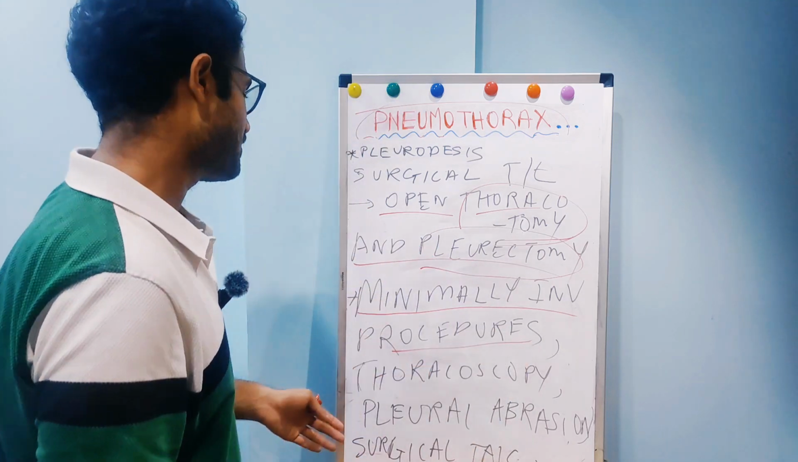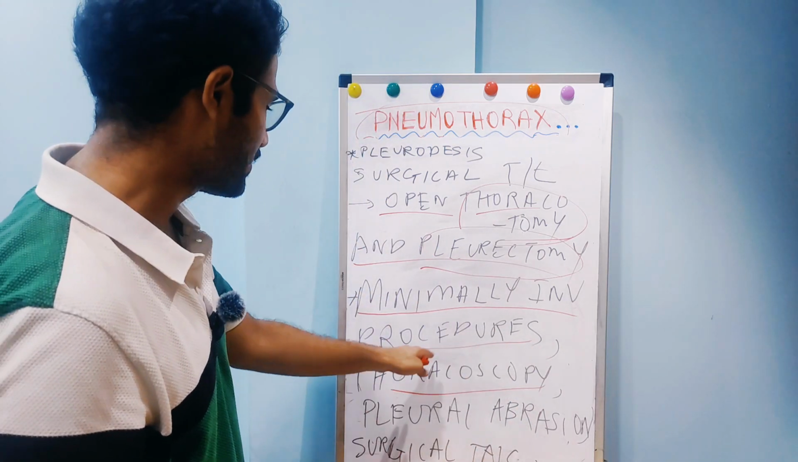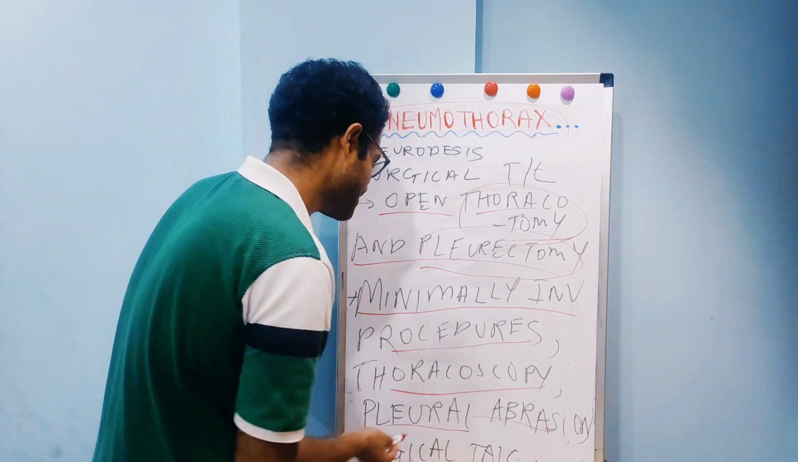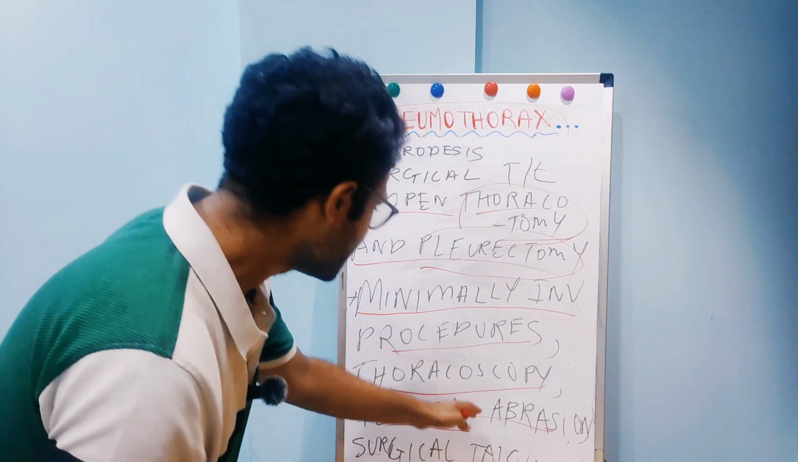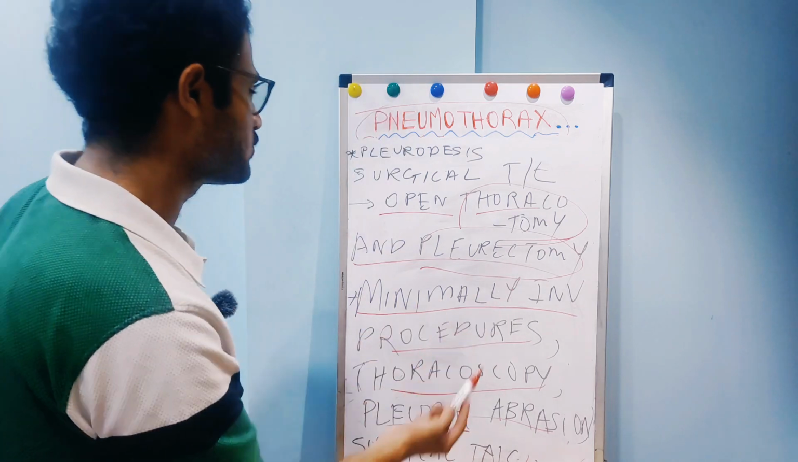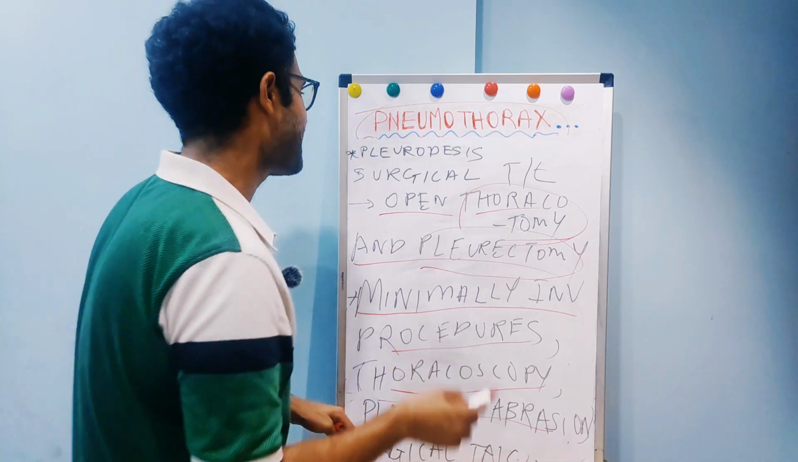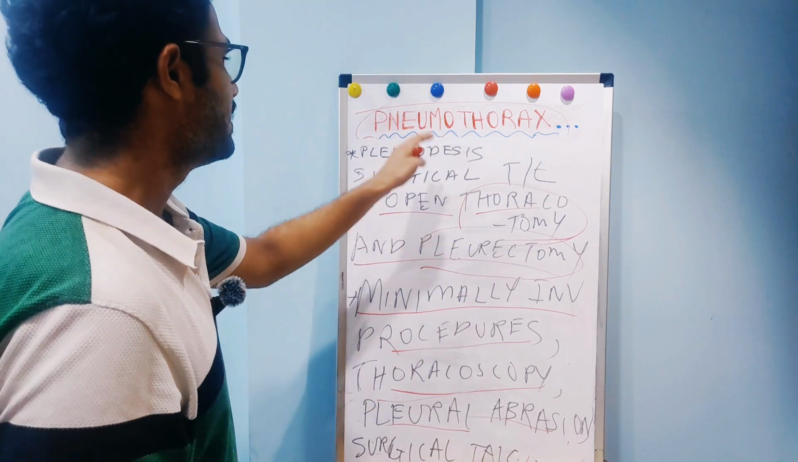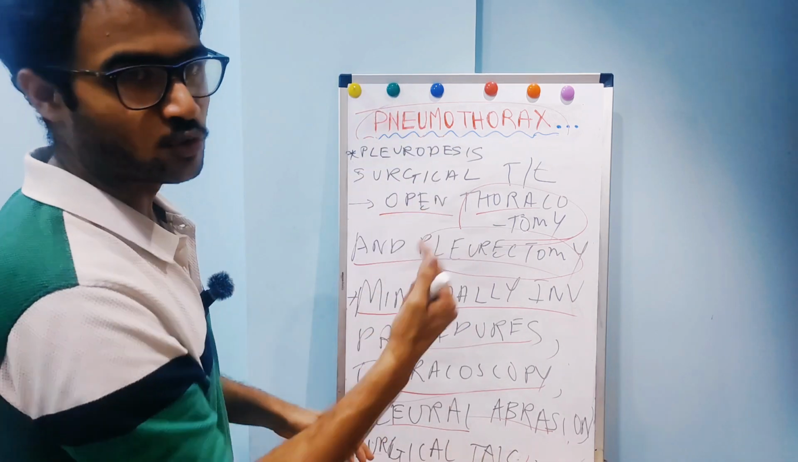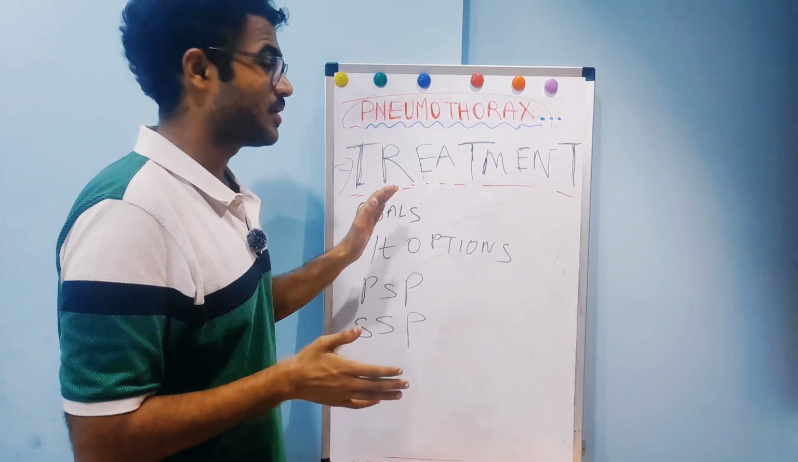There are a lot of minimally invasive procedures like thoracoscopy, endoscope insertion, pleural abrasion, surgical talc pleurodesis. So basically you should know this. These are minimally invasive procedures. Thoracoscopy, pleural abrasions, and surgical talc pleurodesis. So basically this is about surgical treatment, pleurodesis. Now I would be briefing you about the treatment of pneumothorax.